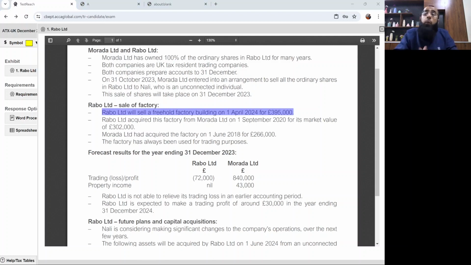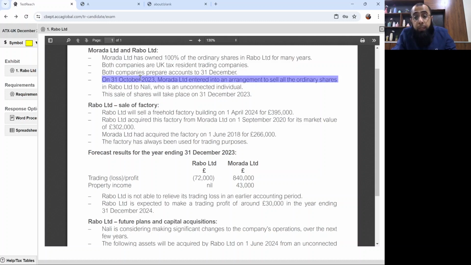So what you need to understand is that when Rabo Limited was leaving the group, the degrouping charge must have arisen. Because on 31st October 2023, when the group agreement ended and Murada Limited was selling the shares of Rabo Limited, Rabo Limited had this factory, because Rabo Limited is selling this factory later on after leaving the group.